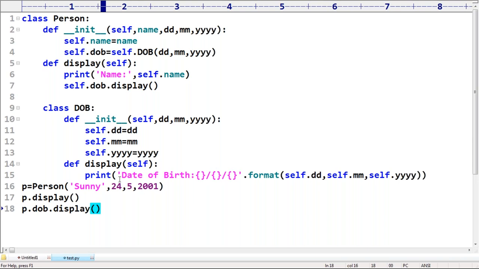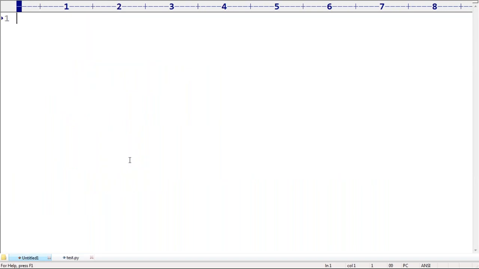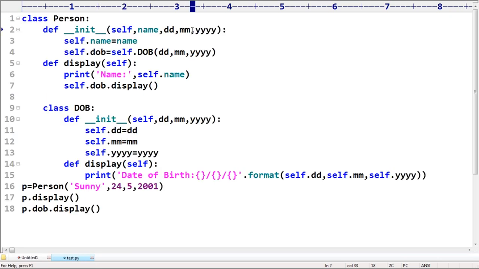Okay, just one more last point. I'm taking another small example so that you can understand. Yes, we declare dd, mm, yy in DOB, then why do we declare them in the Person constructor? Why do we declare them in the Person constructor?